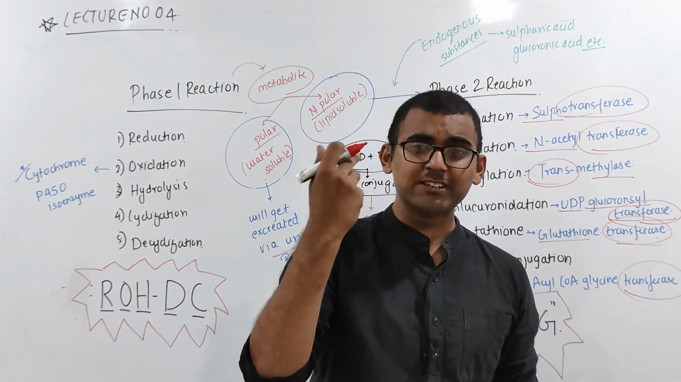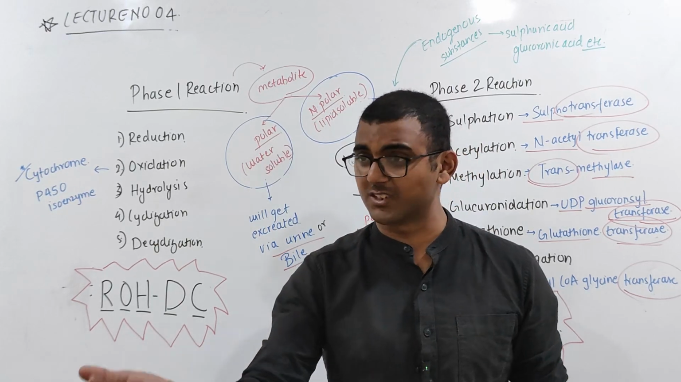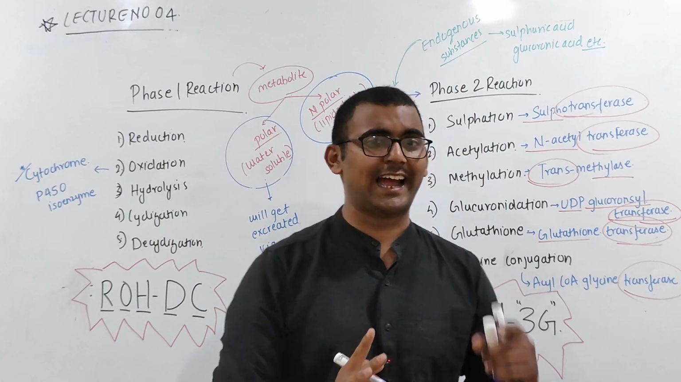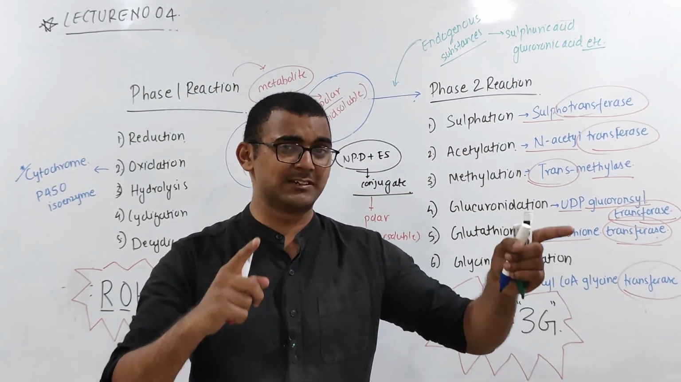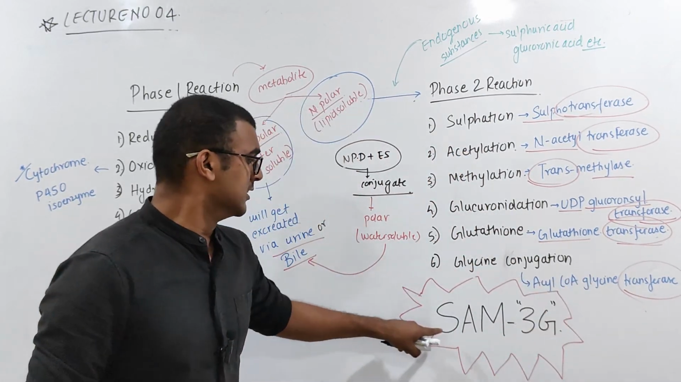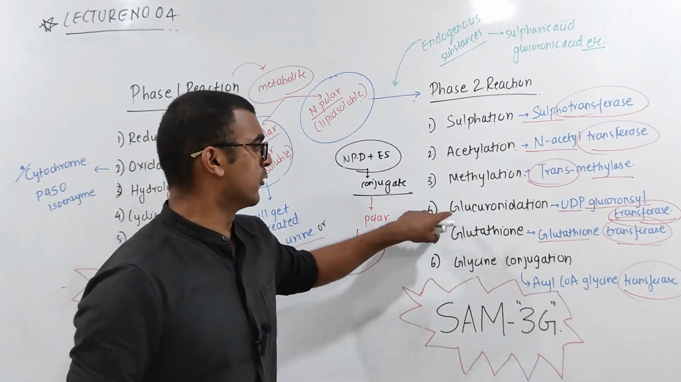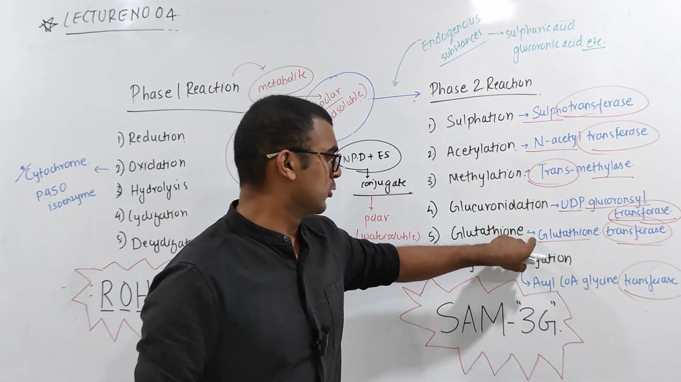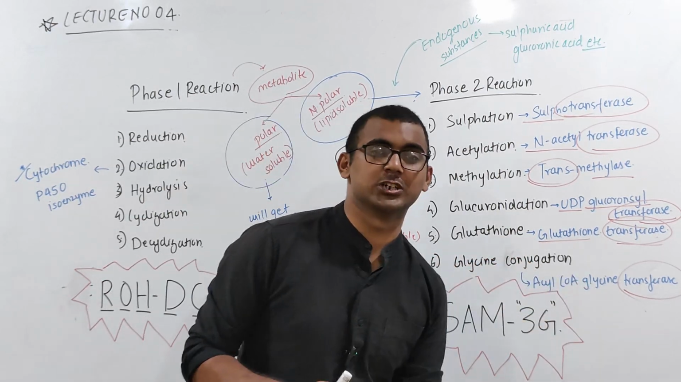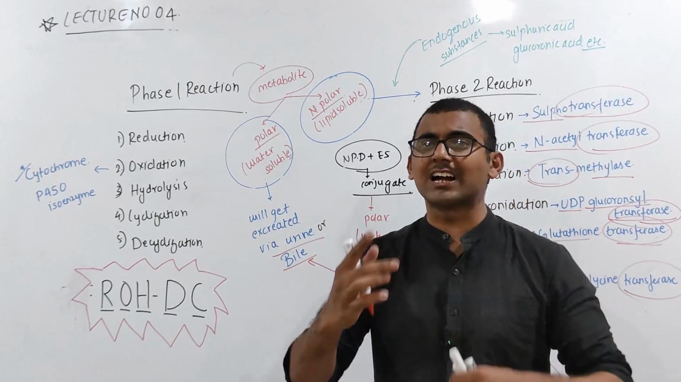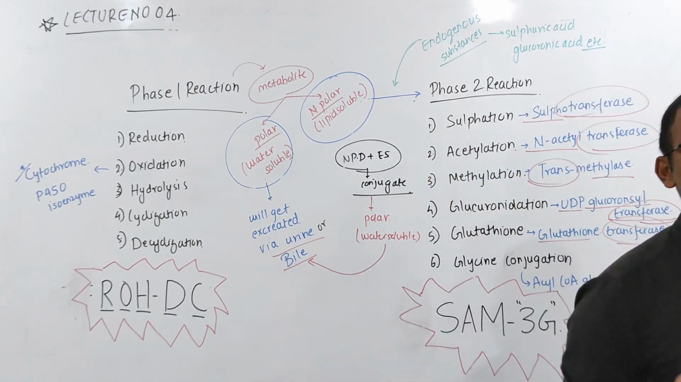So what is the main challenging thing over here? That is remembering which types of reactions are there in phase 1 and in phase 2. With a simple code you can remember Rho-DC and SAM3G. SAM3G, remember? So SAM3G will stand for what? Sulfation, acetylation, methylation. 3Gs will stand for glucuronidation, glutathione conjugation, and glycine conjugation. I hope it is clear over here. Okay, now next we will move on to the factors which are going to affect the metabolism.